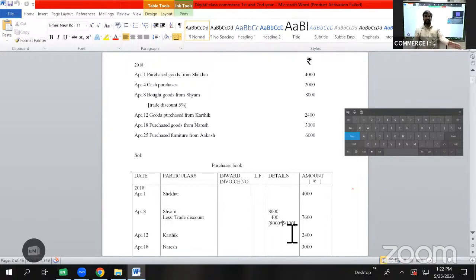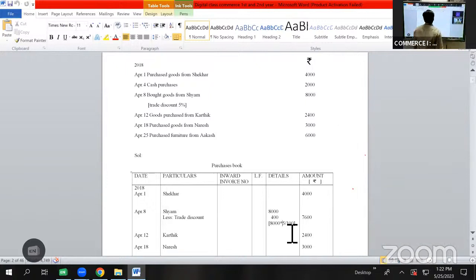What was the simple technique for calculating 10%? We need to reduce one zero from the given value. So out of 8,000, if you reduce one zero, for 10%, it becomes 800. If 10% becomes 800, then 5% will become 400. So in a transaction, we are asked to avail a trade discount of 5%. So trade discount works out to be 400. Subtracting 400 from 8,000, it is 7,600.